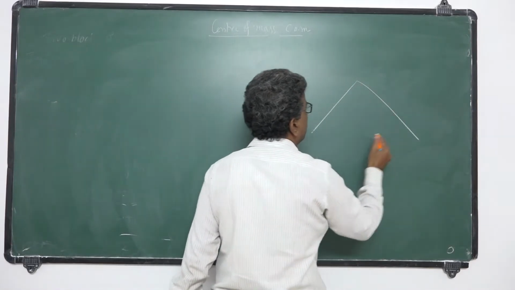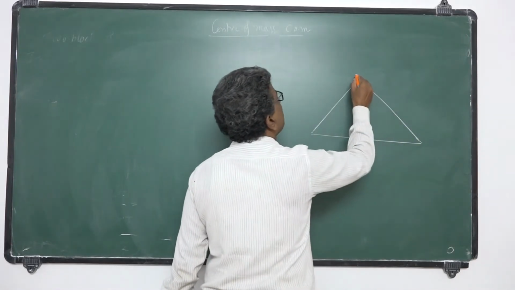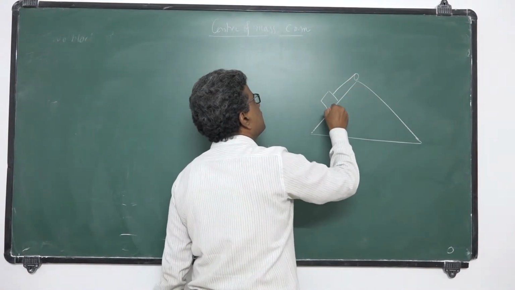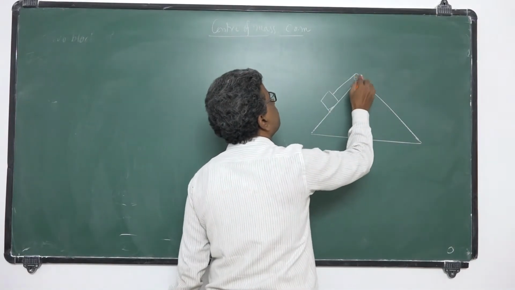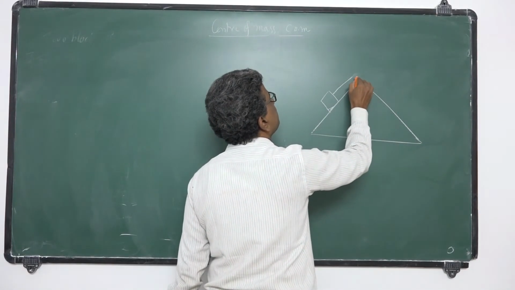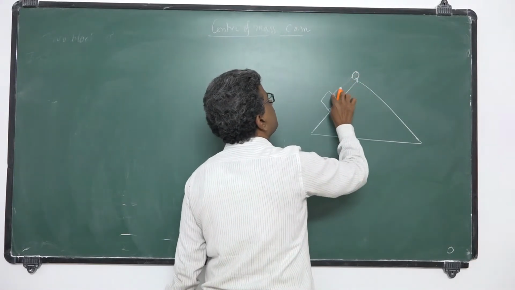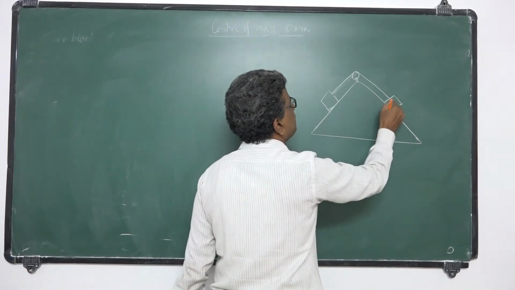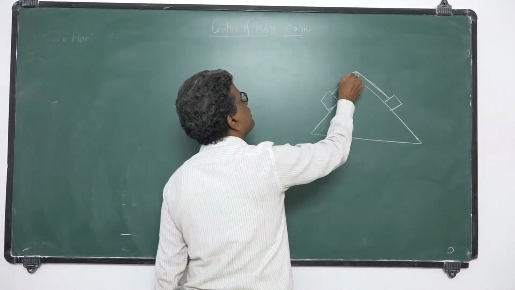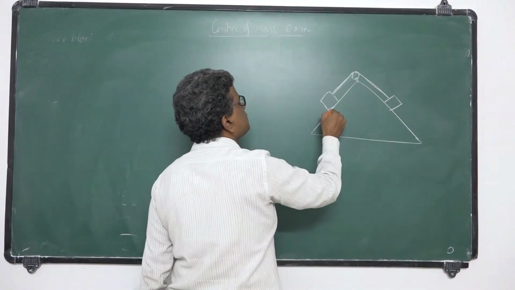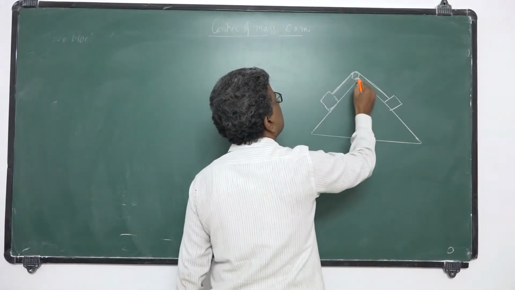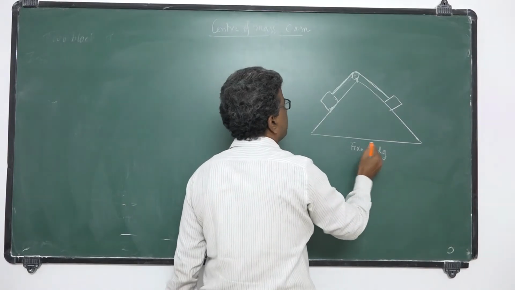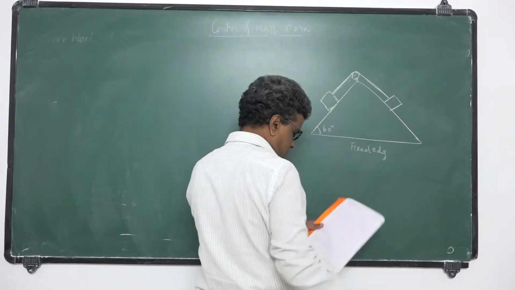Similar example, I will explain. So here there is a pulley which is connected by two masses, M1 and M2. The string is passed over the pulley and it is connected to another mass. So this is the string connecting these two blocks A and B. This is a pulley and this is a fixed edge. Let it be 60 degrees, let it be 30 degrees.